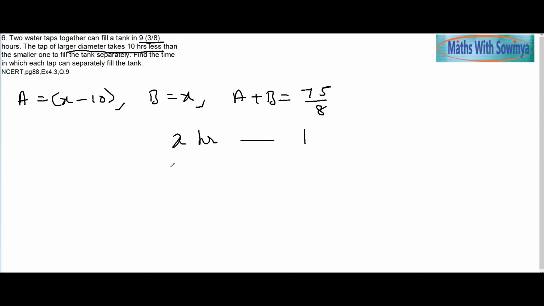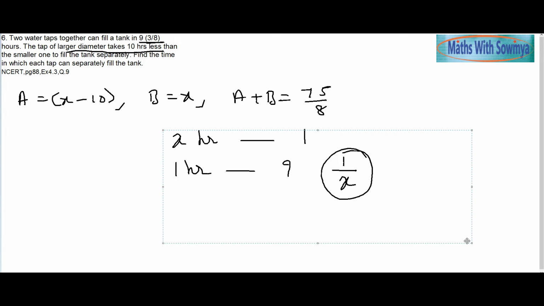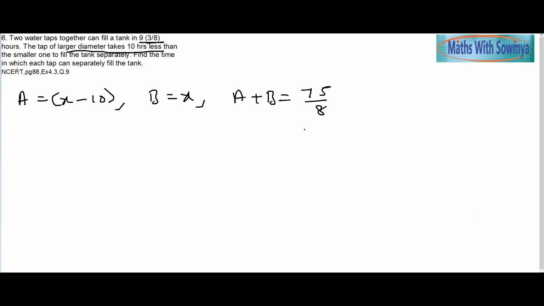Now suppose I take x, so in x hours, this will fill the whole tank, so 1 overall tank. So in 1 hour, how much will it fill? The part of the tank filled in 1 hour will be 1 by x. Similarly, we take the reciprocal of everything, because here x hours it takes to fill the full tank, that is 1. In 1 hour it will be 1 by x. So we write the same here.